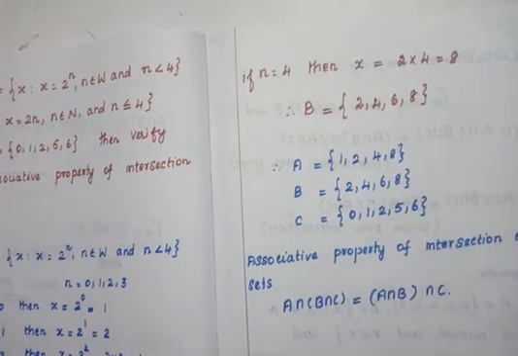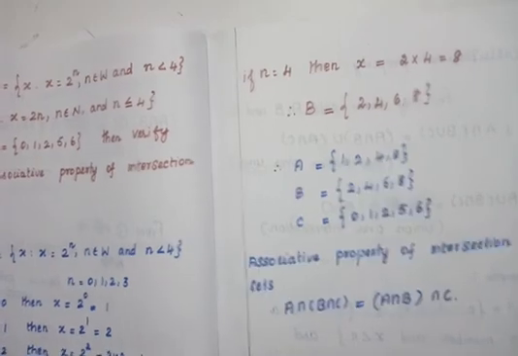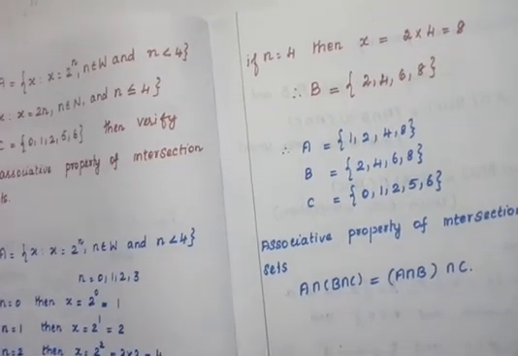Now we have to prove the associative property of intersection of sets. What is associative property of intersection of sets?